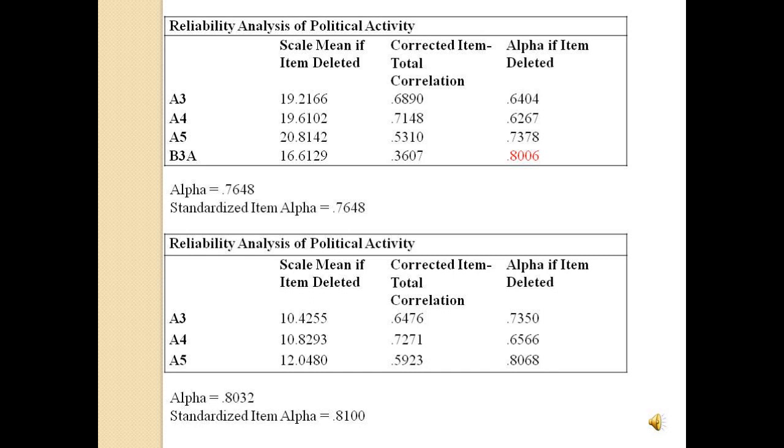We initially used four dependent variables to conduct an index, which were interest in federal election, A3, overall interest in politics, A4, interest in U.S. elections, A5, and how likely you are to vote, B3A. However, as demonstrated in the first chart, the last variable, B3A, had a higher alpha value of 0.8006 compared to the standardized alpha of 0.7648. Therefore, we decided to eliminate the last variable and conduct a new analysis as shown at the bottom.